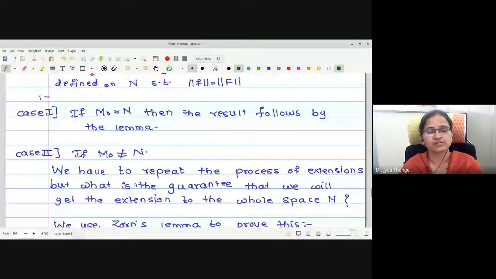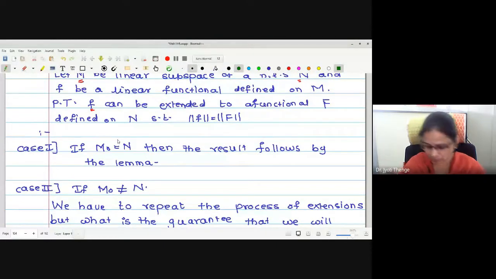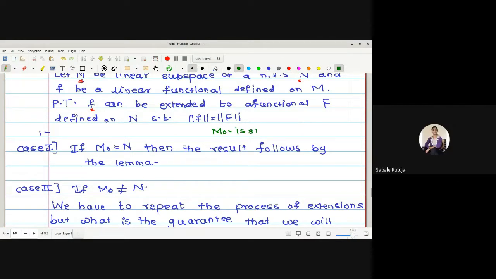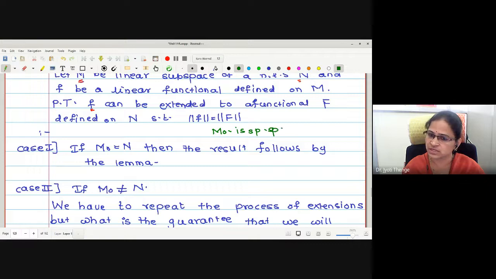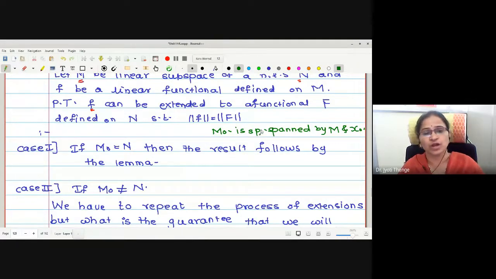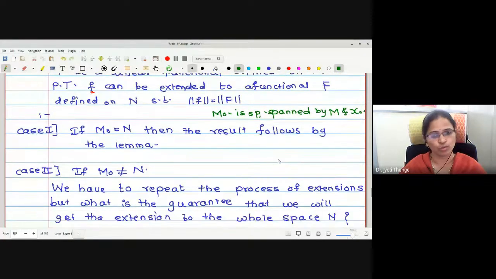To prove this, the result was derived into two cases. If M naught is equal to N, what is M naught? M naught is actually a symbol we have used in the previous Hahn-Banach lemma, where M naught is the space spanned by M and x naught. In the lemma itself we have shown that whenever a functional exists on the linear space M, it is extended to a linear functional on this space M naught. Therefore, if this M naught coincides with the whole space N, then the result is automatically true, or obviously it's true, one can say.